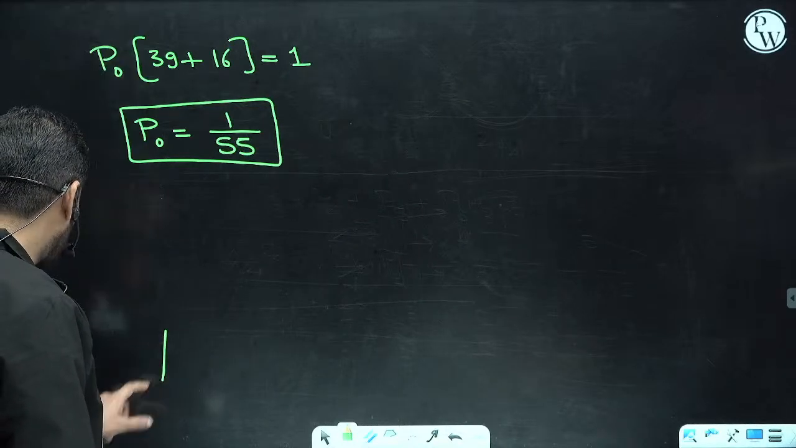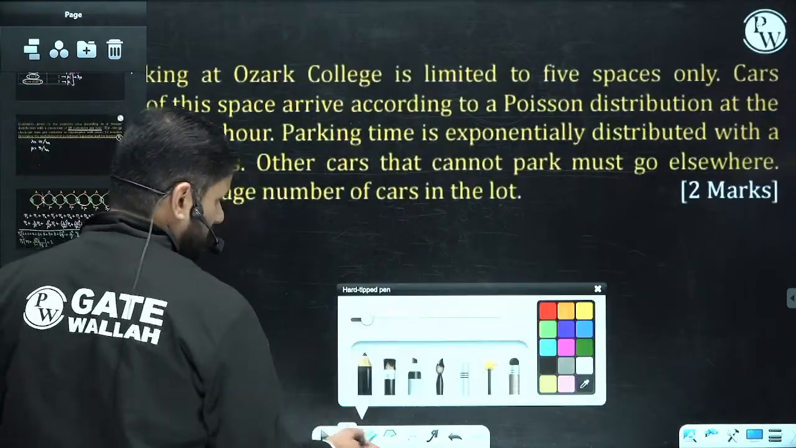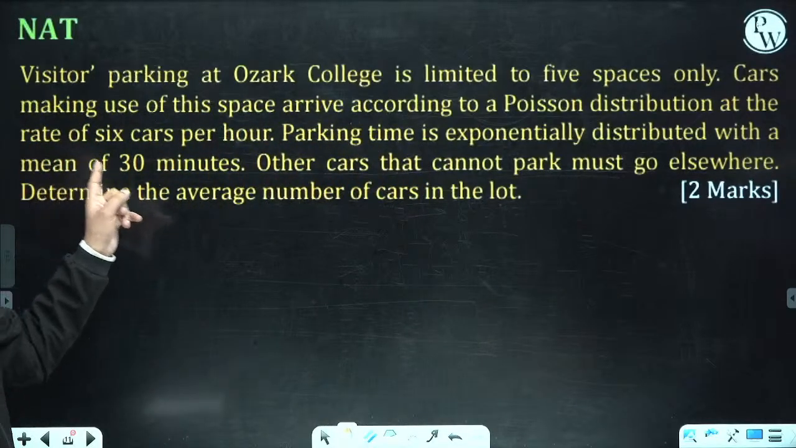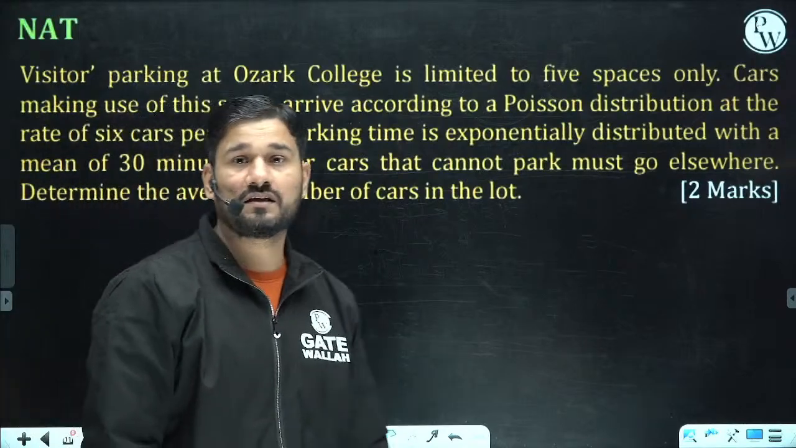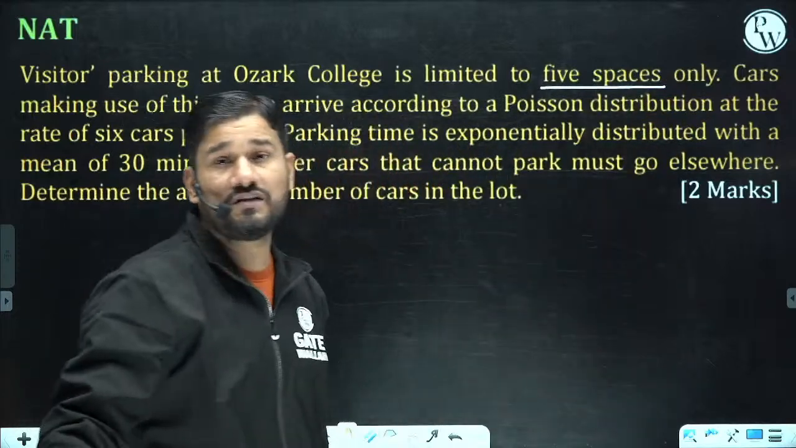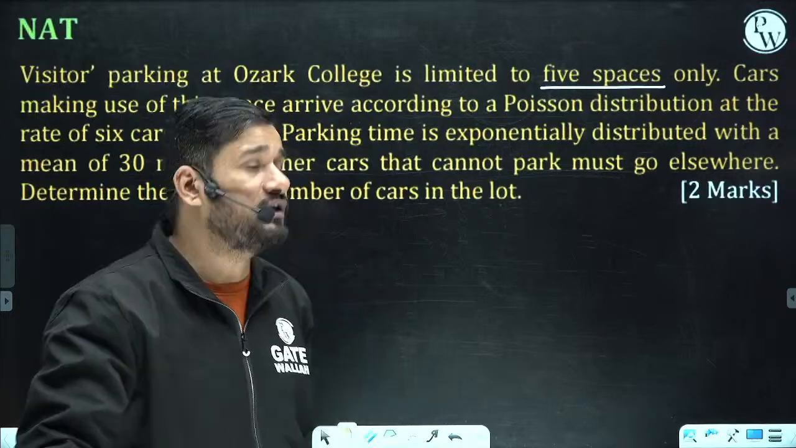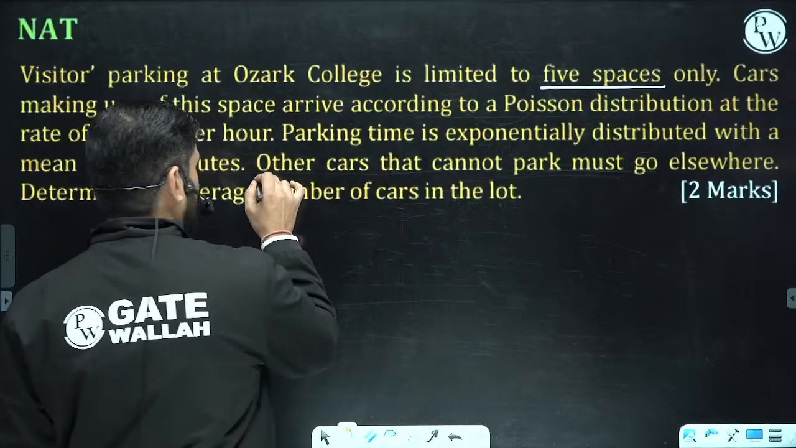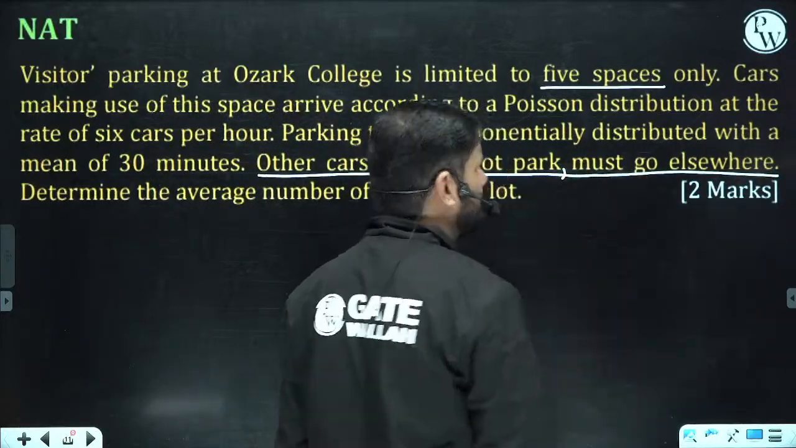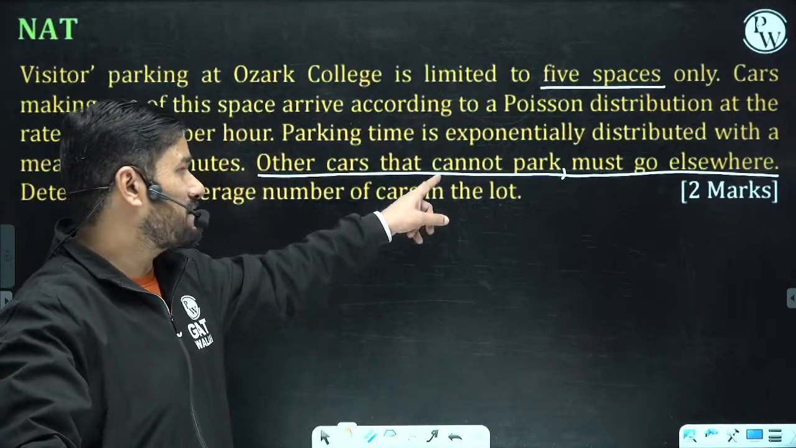The next question is also on the basis of a similar pattern. See this, this is also one of the excellent questions. There is a parking lot where 5 cars can be parked. Only 5 spaces are there. If the parking is full, the cars which cannot be parked must go somewhere else. They cannot make a queue. They cannot wait.